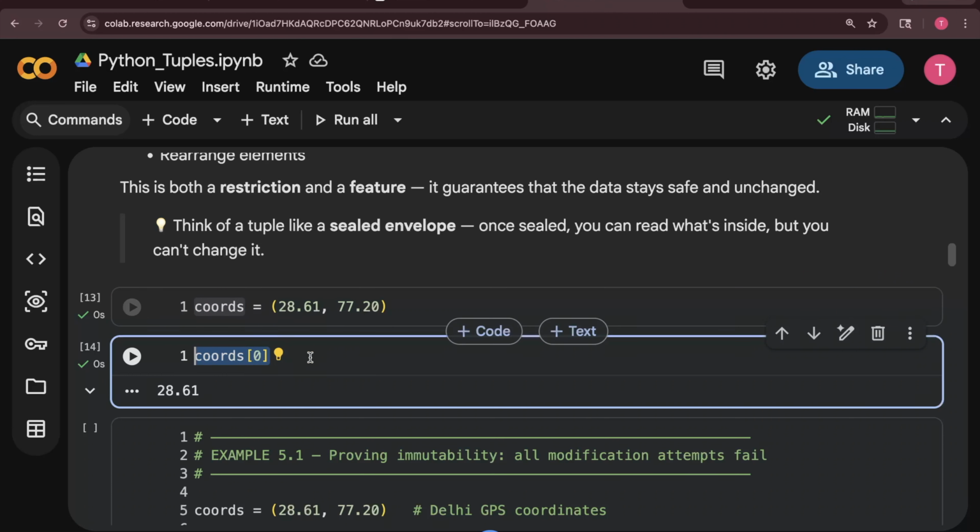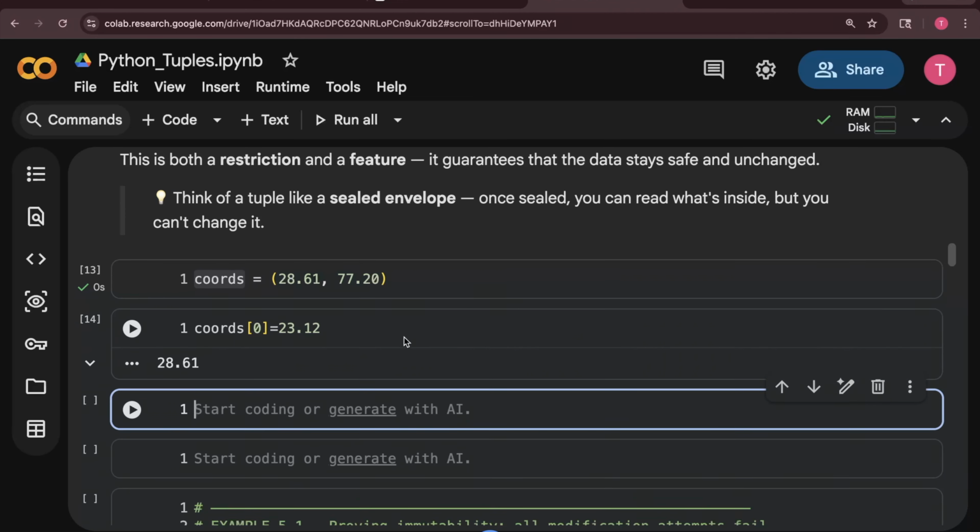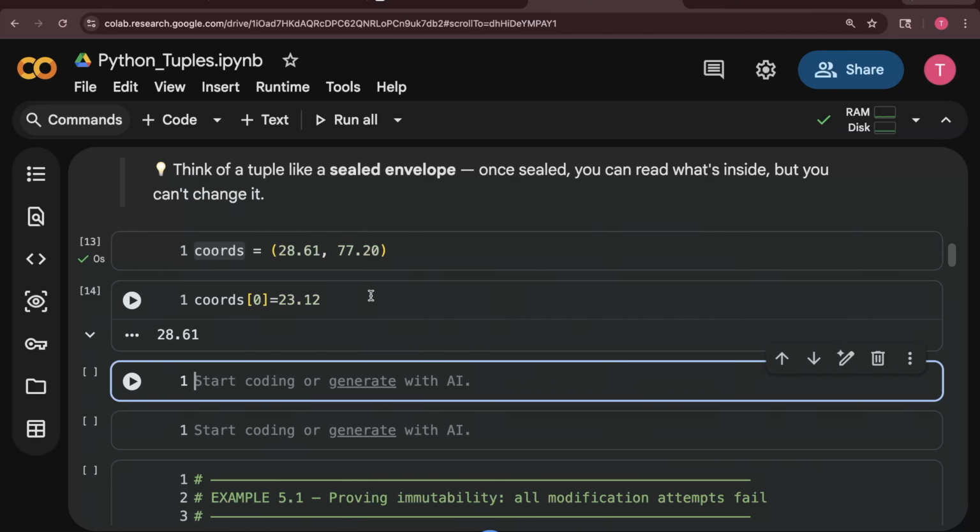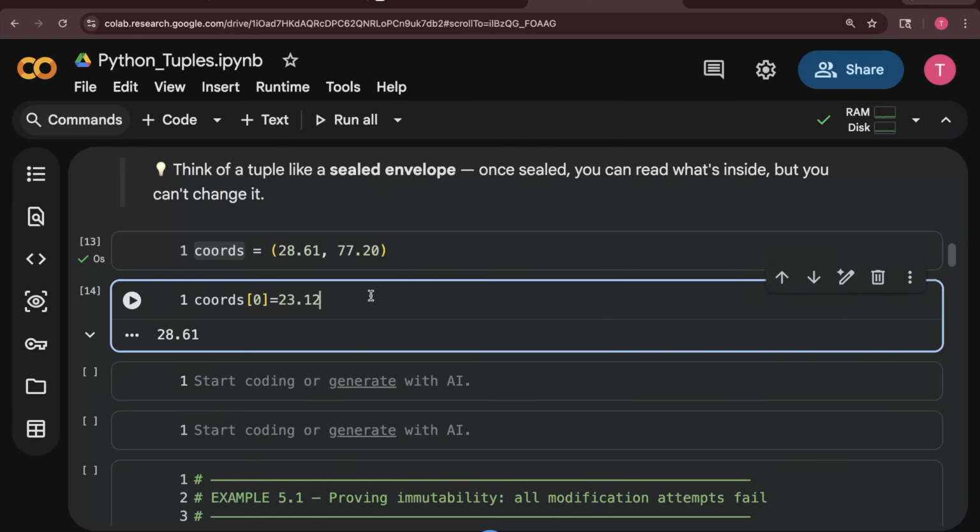Now if I want to change it, I am saying I want the value 23.12. Do you think it will work, guys? In list we have done that already, but do you think it will happen for this one? No, it will not happen, because we know that this is a tuple, which is immutable.